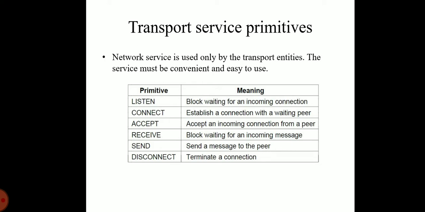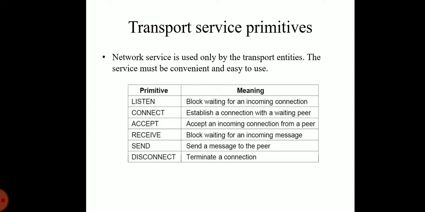In this session, we are discussing the transport layer service primitives. In this subject EC8551 Communication Networks, we have already discussed Unit 4, the transport layer. Now today we are going to discuss the transport layer primitives.